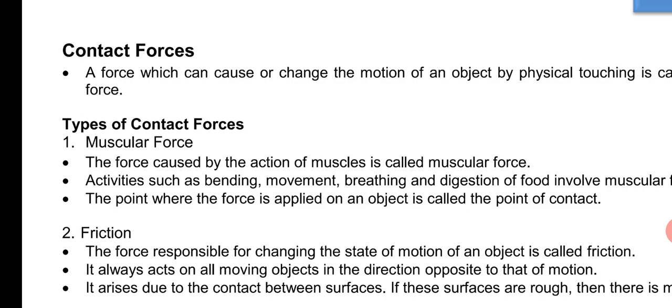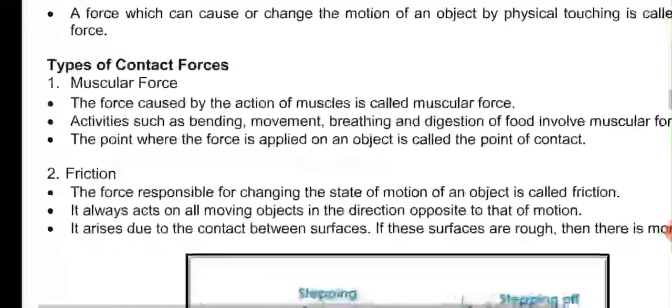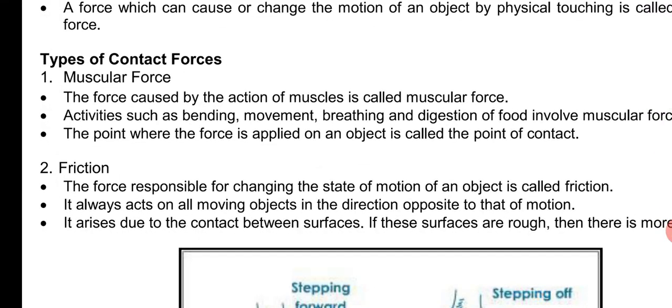In contact force, the next one is the frictional force. Usually frictional force is the opposing force which opposes the motion, or opposes the state of motion. The relative motion between two surfaces causes frictional force. The force responsible for changing the state of motion of an object we call friction.